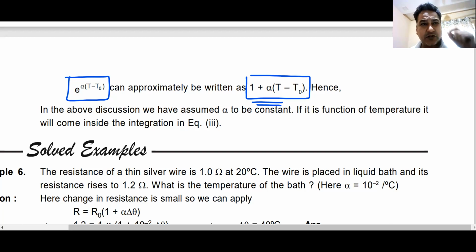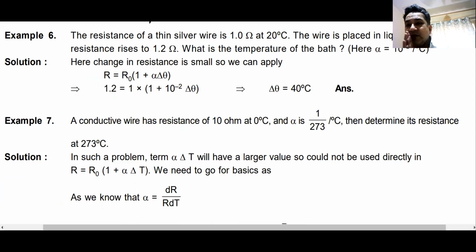It is same as what you heard in Newton's law of cooling. Remember Newton's law of cooling? There are two types of formula for Newton's law of cooling. One is when the change in temperature is very less, you can use the approximate formula. One, when the change in temperature is not less, you have to use the actual formula. What do you mean by that? We'll solve two questions and see how small change and big change makes a difference. These questions are coming right now on your screen.